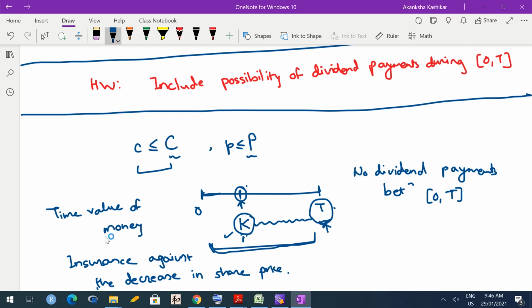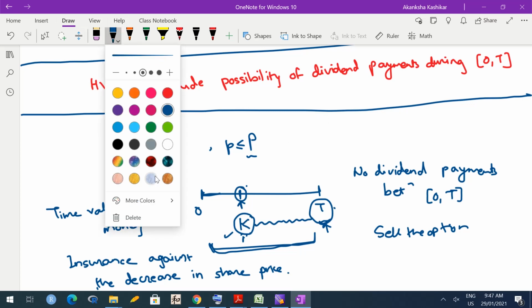Hence, due to these two reasons, it is generally not optimal to exercise an American call option early. It is generally better to either retain the option till time T, or if you want to get rid of the option, then sell the option. Selling the option to someone else may be better. Okay.